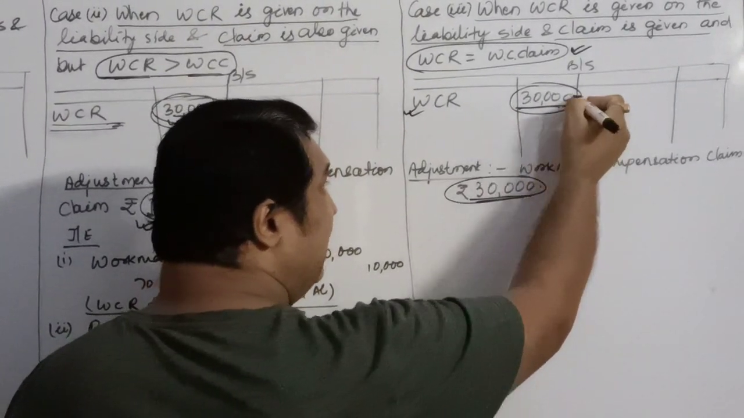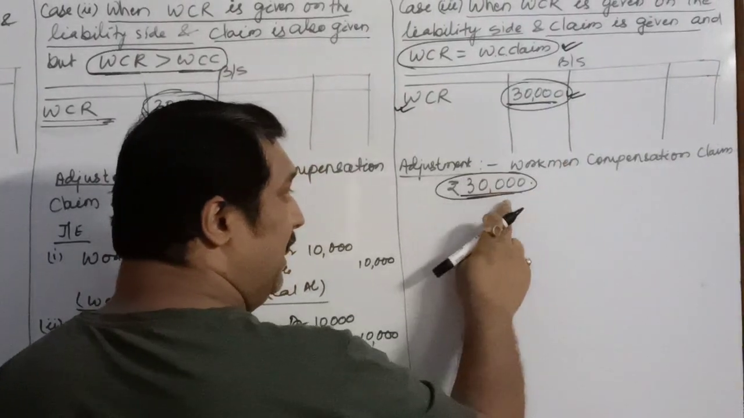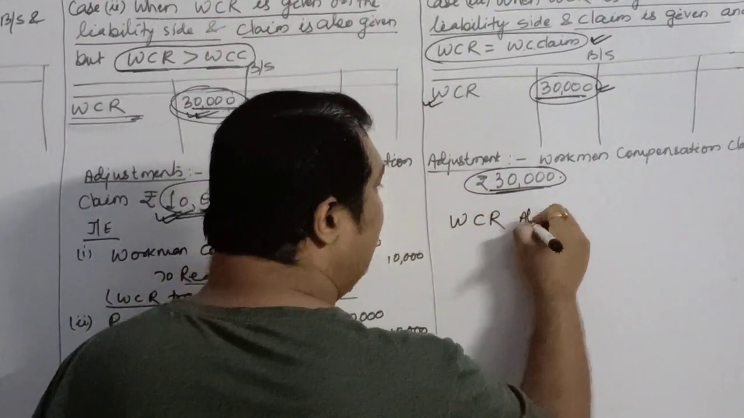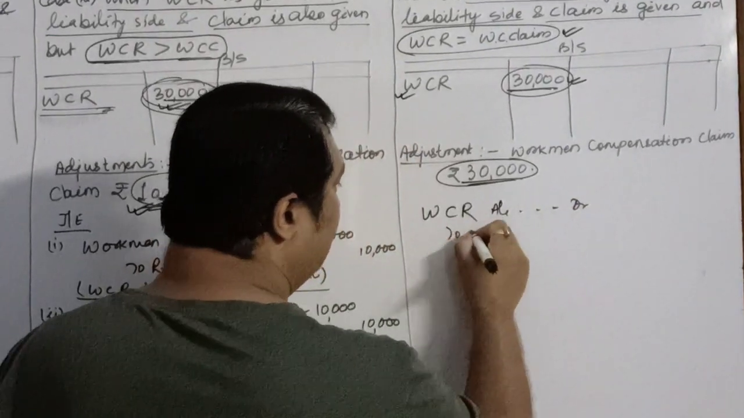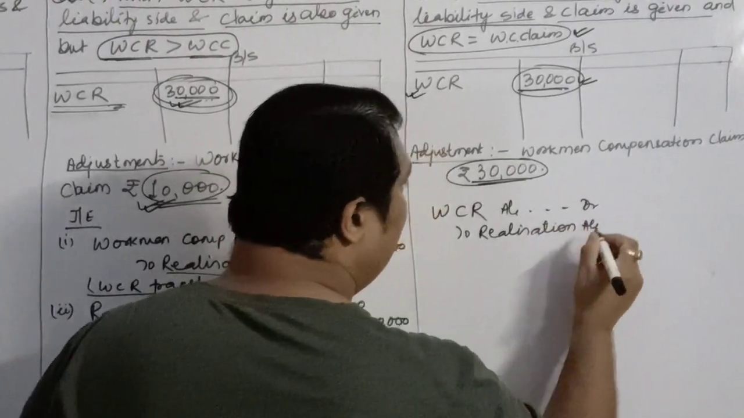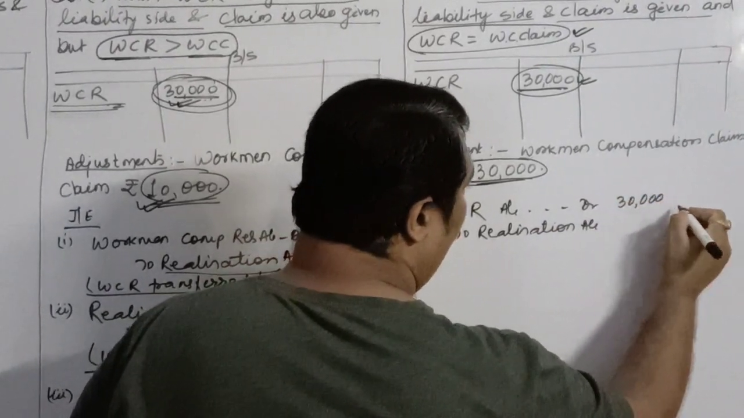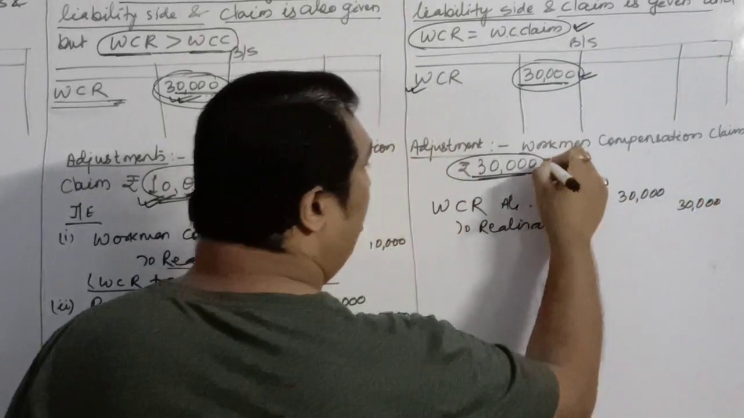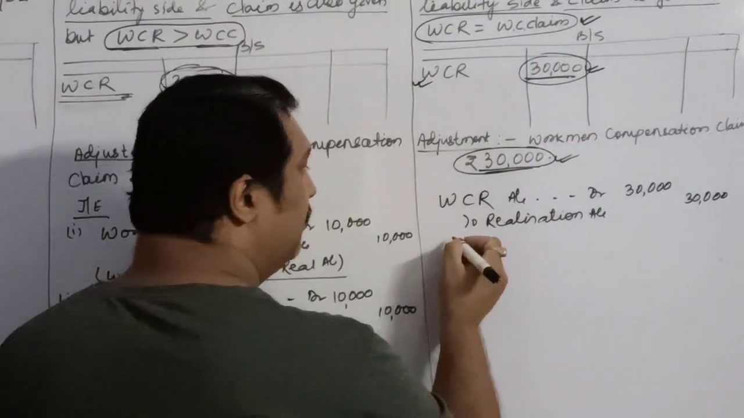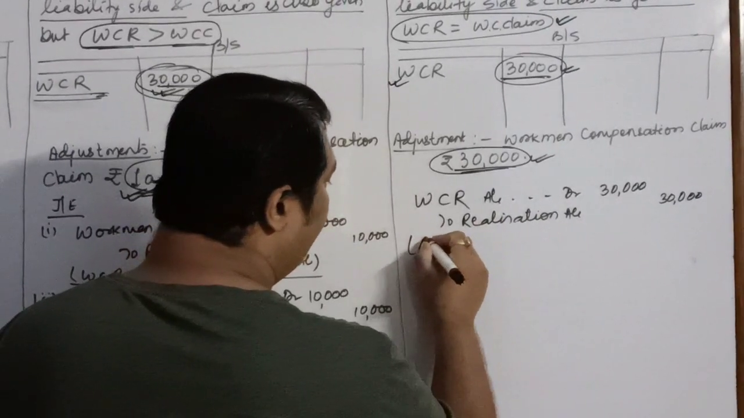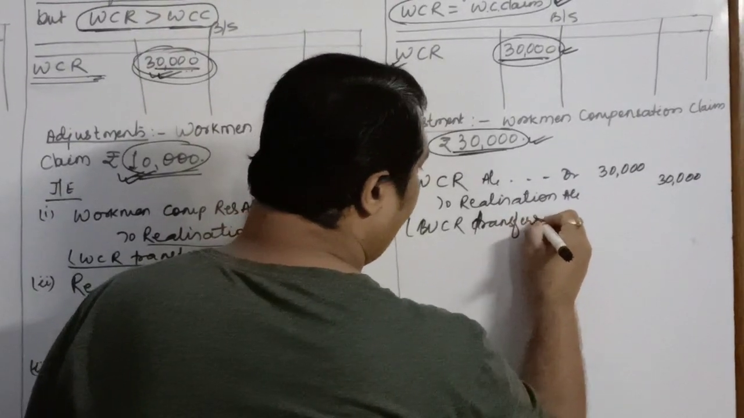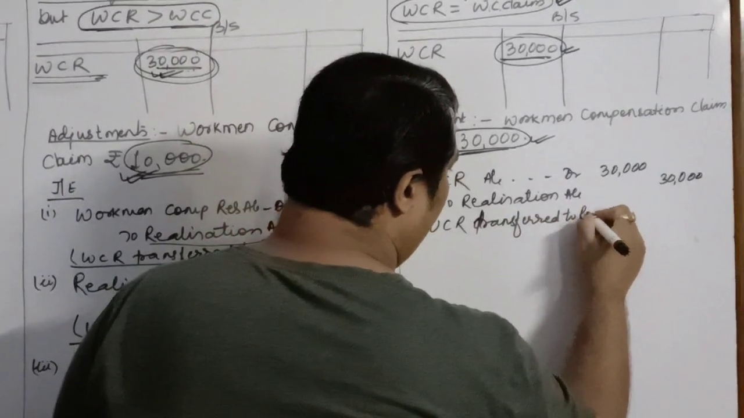So whatever is the amount of reserve equivalent to this will be transferred to realization. We'll pass the entry workman compensation reserve account debit to realization account. How much will we transfer to realization? 30,000. Why? Because my amount of claim is 30,000 and I have 30,000 in my reserve. So I will transfer it. Here, workman compensation reserve transferred to realization account.